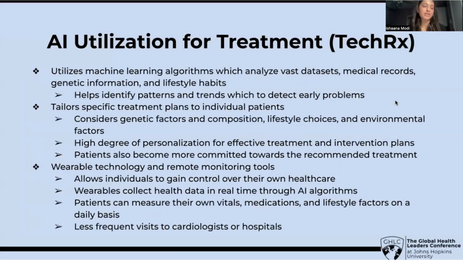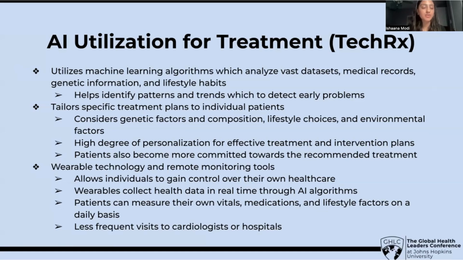However, for treatment for NCDs, we can use AI. So there's a company that's getting a head start in this, and they're known as TechRx. TechRx is able to diagnose and detect NCDs early on with a combination of smart AI and healthcare. So they utilize machine learning algorithms which analyze vast data sets, medical records, genetic information, and lifestyle habits. So this just helps identify patterns, trends, and much more that allows healthcare professionals to detect the problem early on.